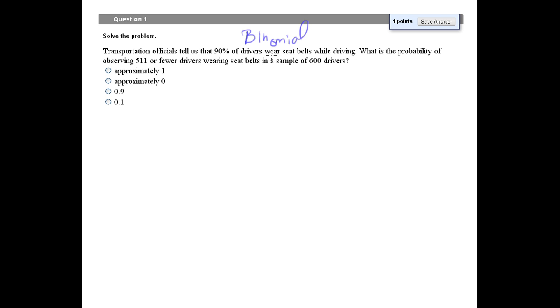Where the success is wearing a seatbelt and the probability of success is p = 0.9. Also, we have selected a sample of 600. For each one of them, he can be wearing a seatbelt or not, success or fail, so that's my number of trials n. If p is 0.9, so the fail probability q is 0.1. Okay, so now I have a binomial.